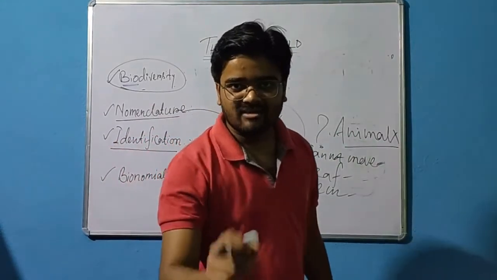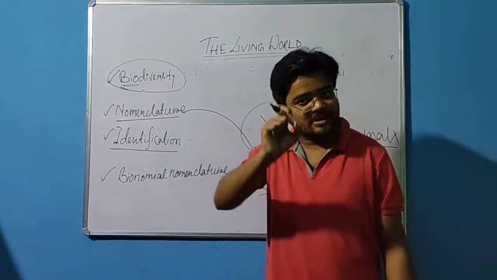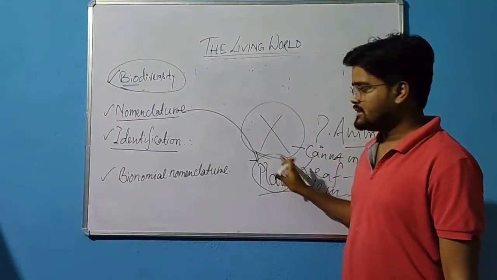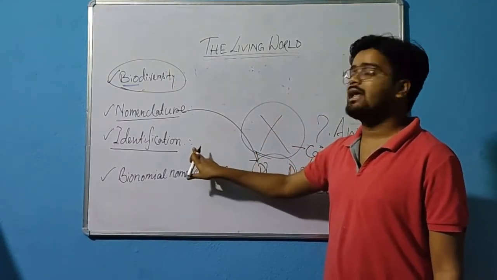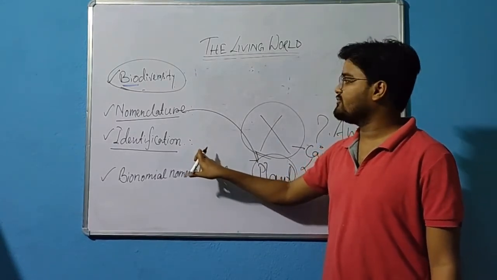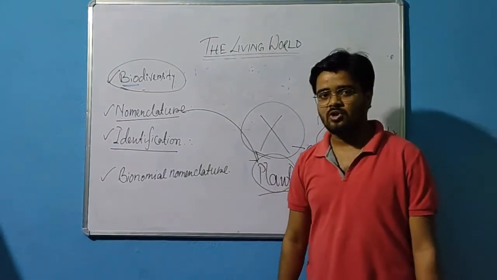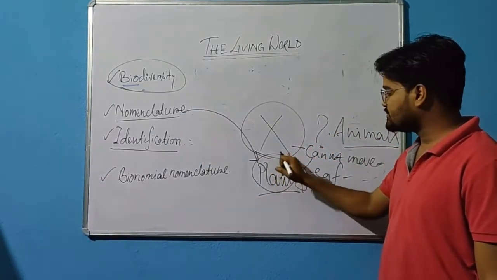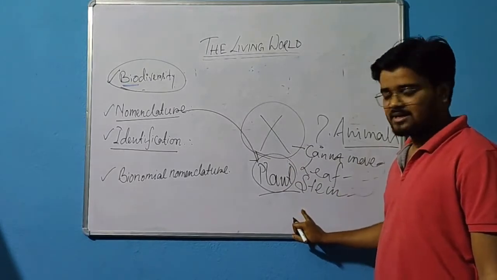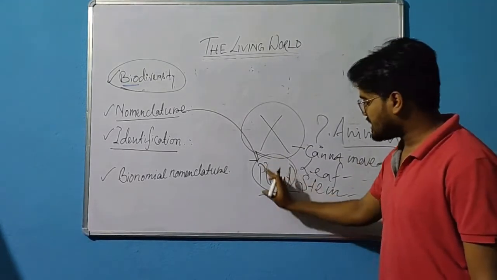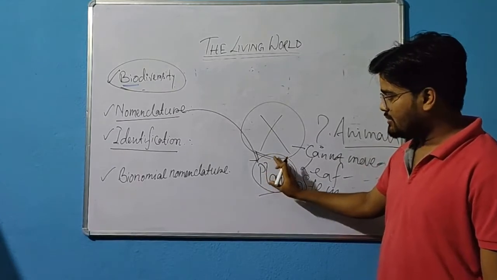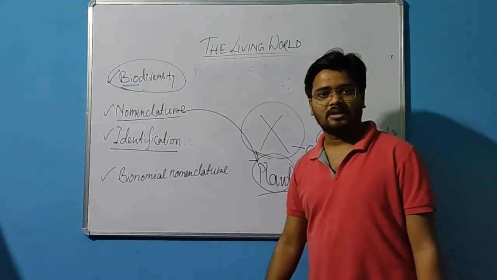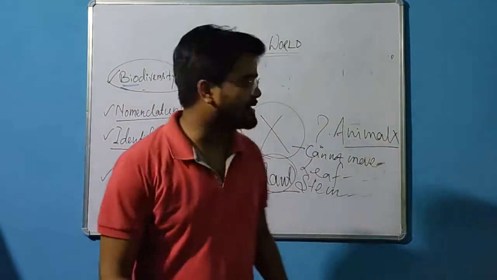Nomenclature means giving a standardized name to a particular organism. It's called nomenclature. But how is it possible? Nomenclature is possible with the help of identification. Without identification, nomenclature will not be possible. And what is identification? That means we have to find out the features of those organisms, and based upon that we will categorize those organisms, and give the name to that particular organism by the process of nomenclature. Clear? I hope you got that.